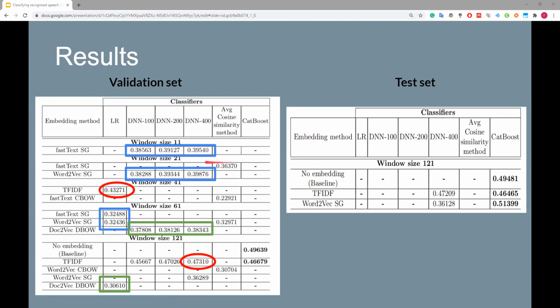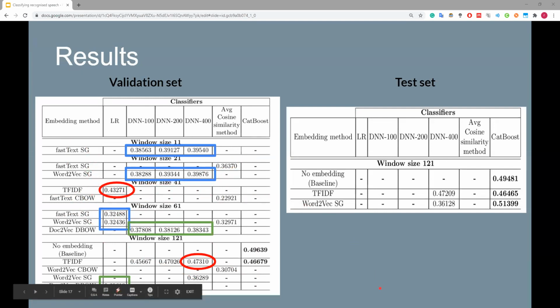Also, window sizes of 11 and 21 proved superior for both the Word2Vec and FastText cases of training the deep neural network. But TF-IDF still prevailed and dominated using a deep neural network with 400 nodes. The other technique that was explored, the average cosine similarity method, performed well, and better than the logistic regression examples, as you can see here. Although the continuous bag of words method didn't perform as well and significantly degraded, skipgram actually worked better in these cases.